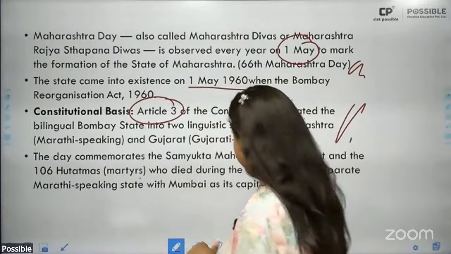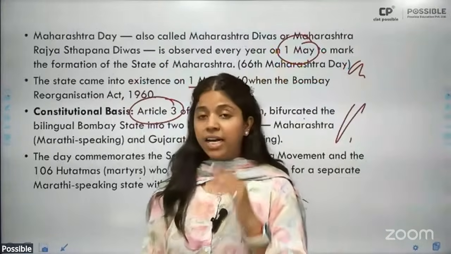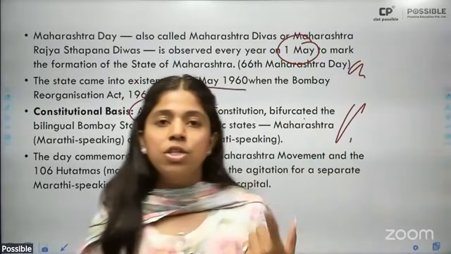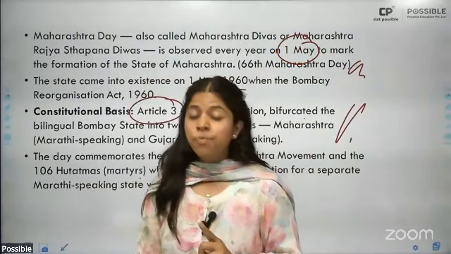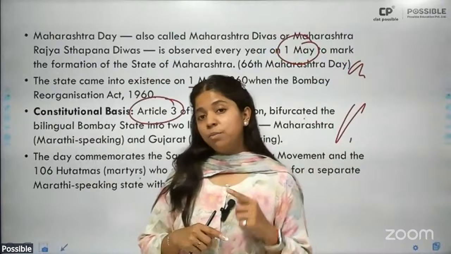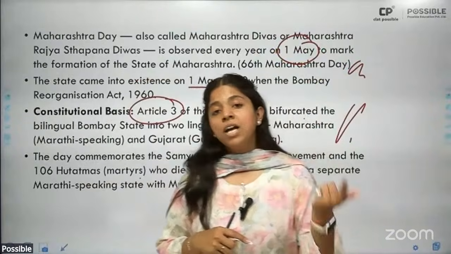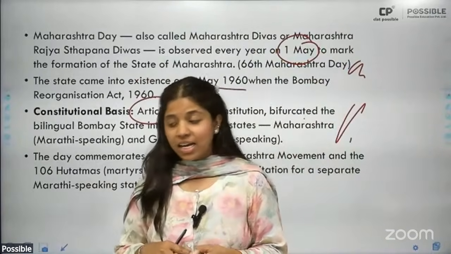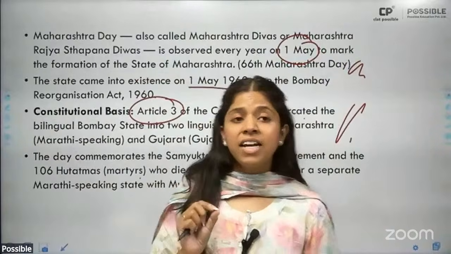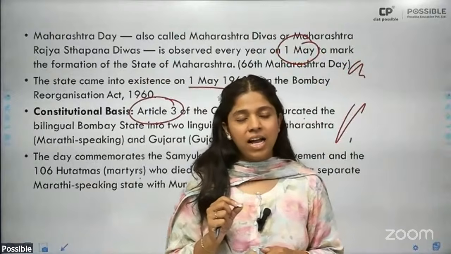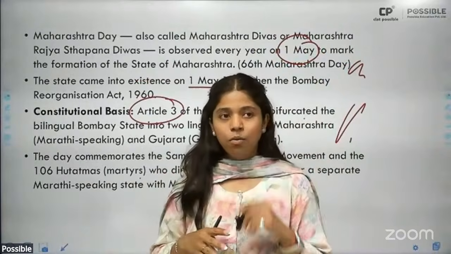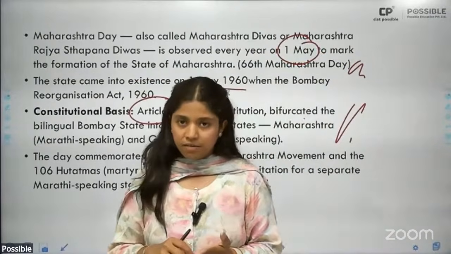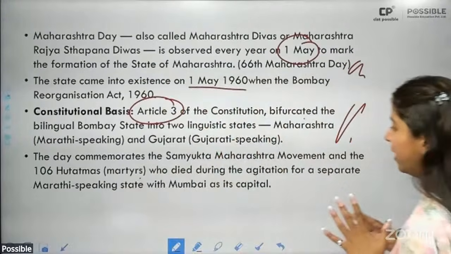All right. Do remember again that the first state to be bifurcated on linguistic lines was Andhra Pradesh, and Andhra Pradesh was bifurcated in 1953. Now, Andhra Pradesh was the first state to be bifurcated after independence. The state to be bifurcated before independence along linguistic lines was Odisha in 1937, and that day was 1st of April, and 1st of April every year we celebrate as Utkal Divas. Okay, so do keep in mind that.